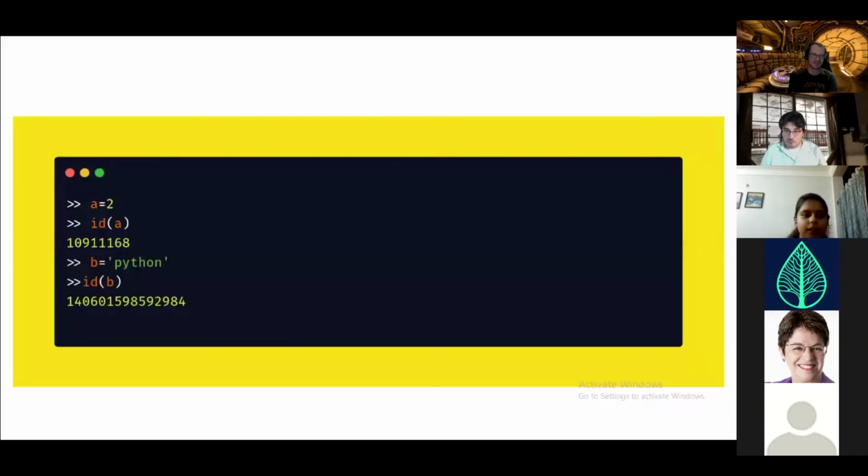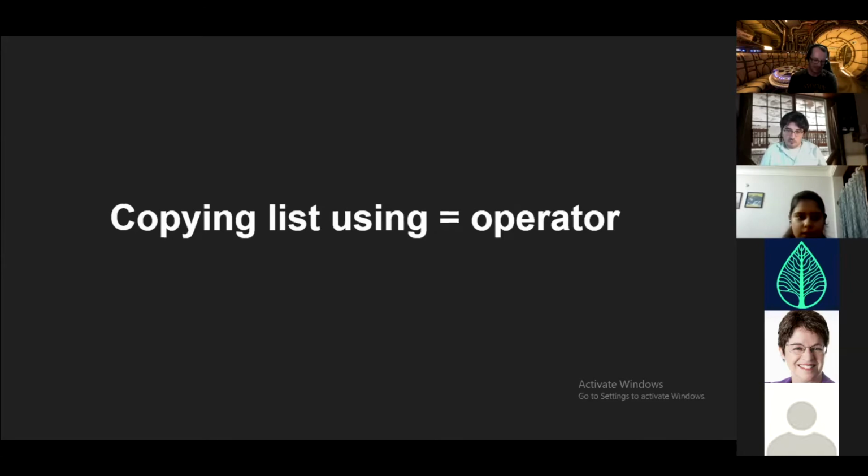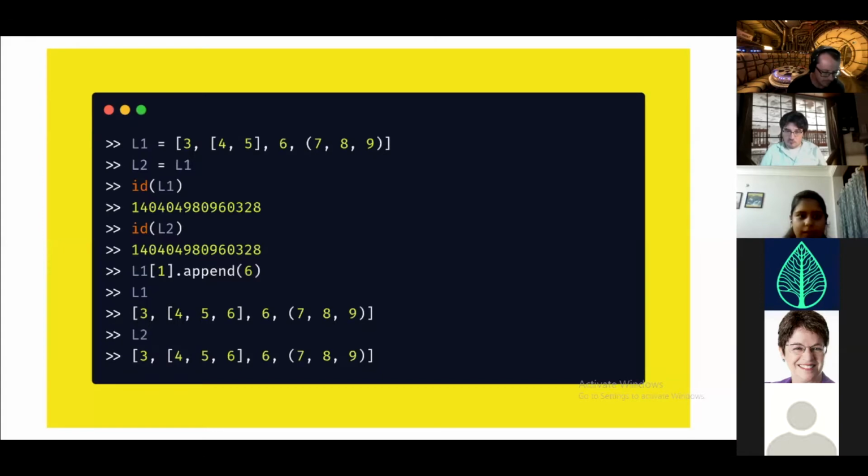Moving ahead, there are different ways we can copy a list object. Starting with copying a list object using the assignment operator. Let us see how this works. As you can see in the code snippet, I'm initializing a list L1 equal to a list. Inside the list, again there are objects: a sublist and a tuple, along with integers 3 and 6. Now, in the next step, I am creating a list L2, and here I am assigning list L1 to it.